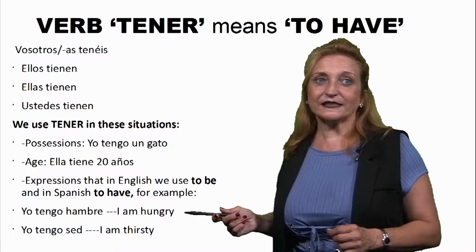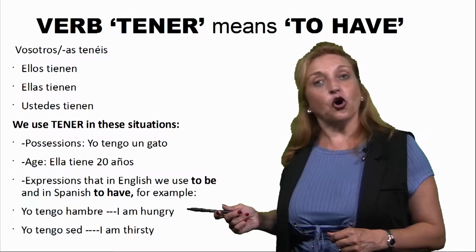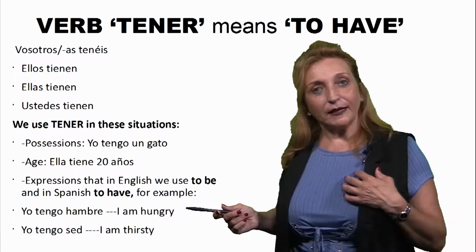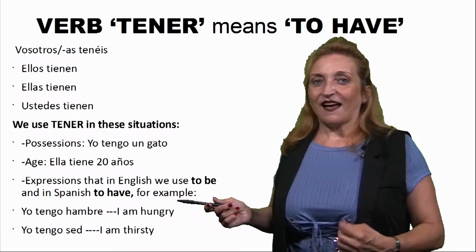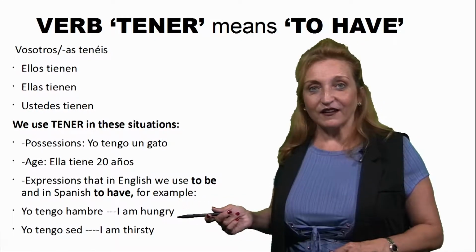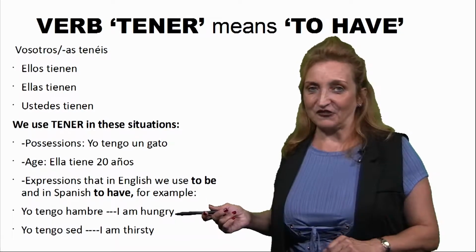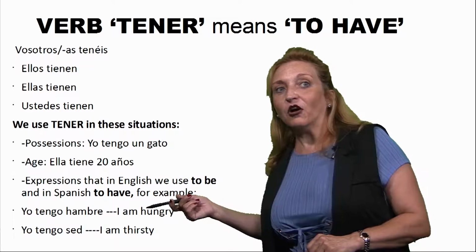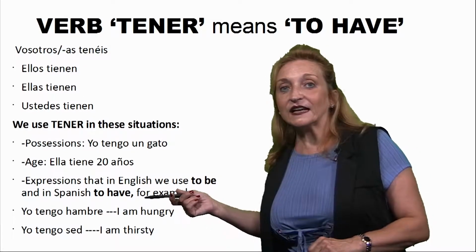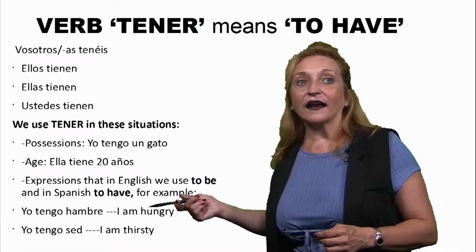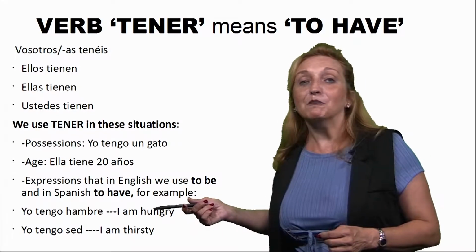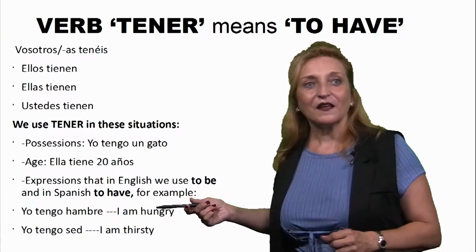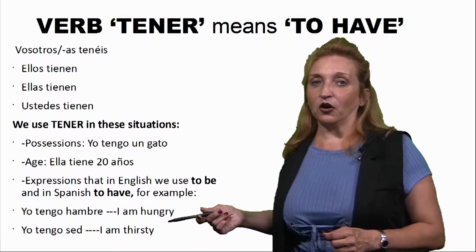For example, in Spanish, you say, yo tengo hambre. Means I am hungry. You say tengo in Spanish, and in English you say am. It's a different verb. Yo tengo sed.